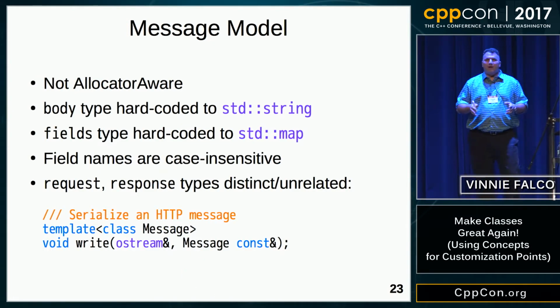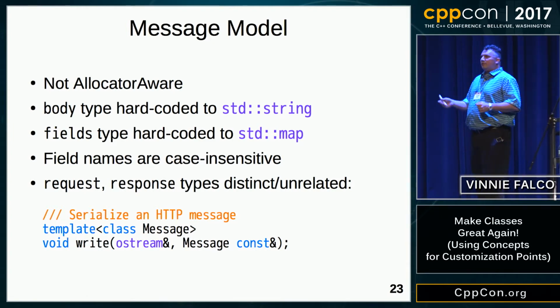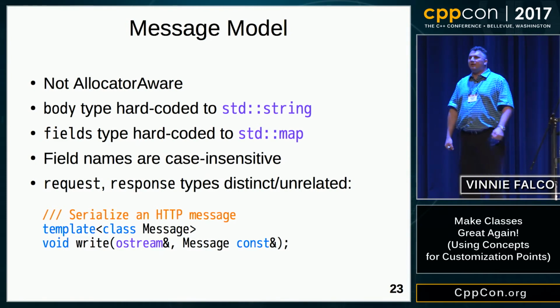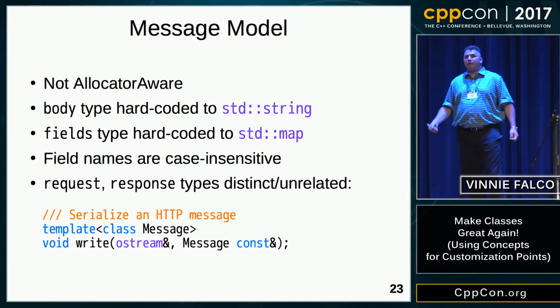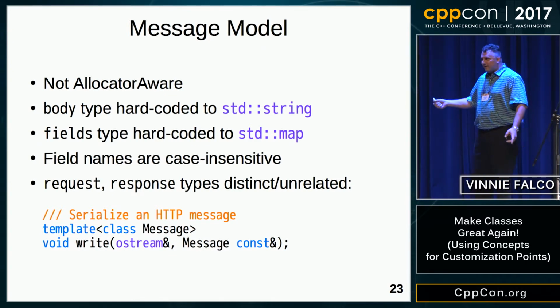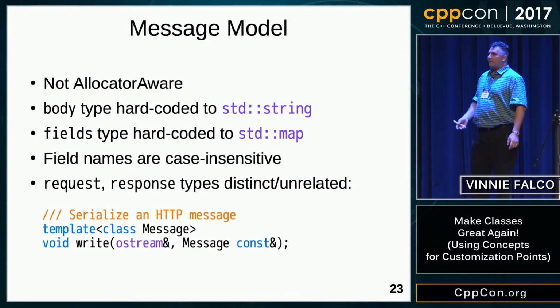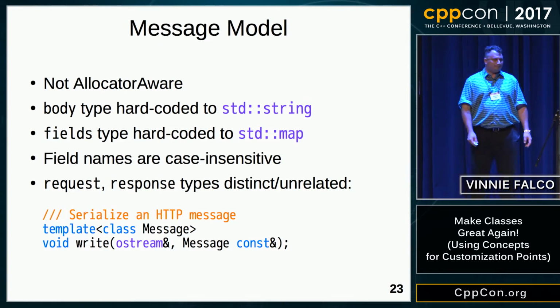So the first problem is that these containers are not allocator aware. So they're using the default allocator, which is probably good for most cases, but for special cases, it's not going to work very well. We don't want to just create a container. We don't want to create a good container. We want to create a great container. And great containers need to allow you to specify the allocator. Otherwise, certain people, such as the folks in study group 14, low latency programming, are not going to be too happy with this container because they want to specify the allocator.